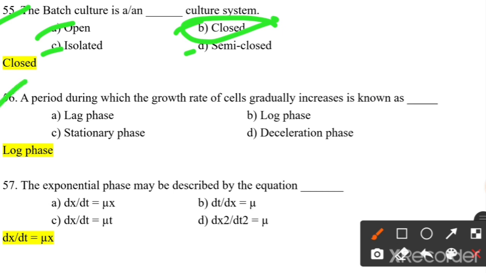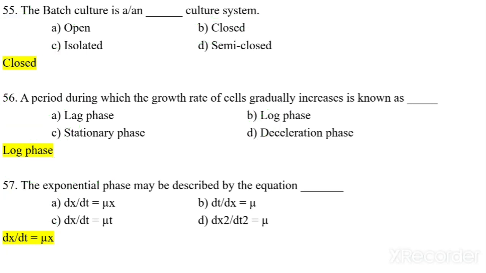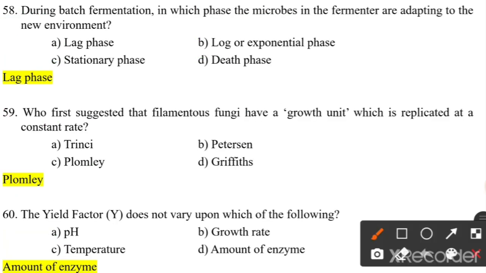A period during which the growth rate of cells gradually increases is known as what? Lag, log, stationary, deceleration phase. So in the log phase, the growth rate of cells gradually increases. The exponential phase may be described by the equation dx/dt = μx. That is, option A is the correct one. Next one, 58.